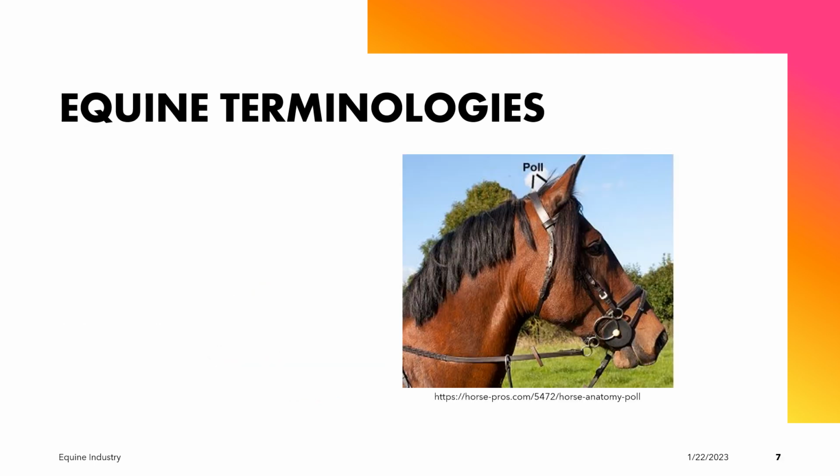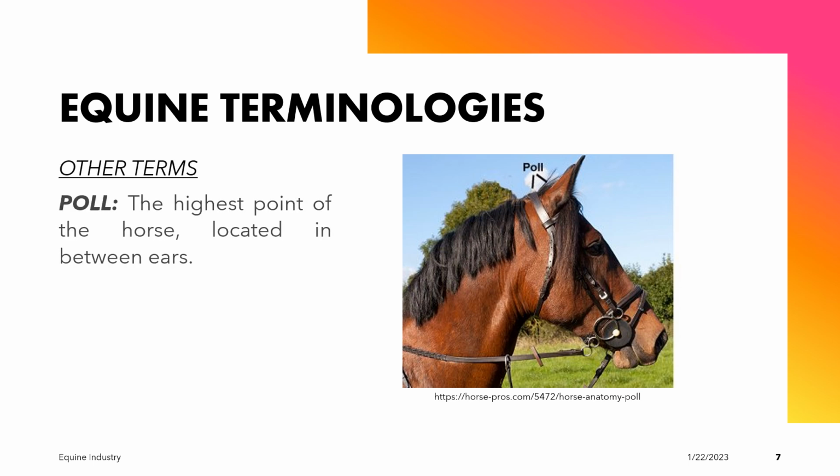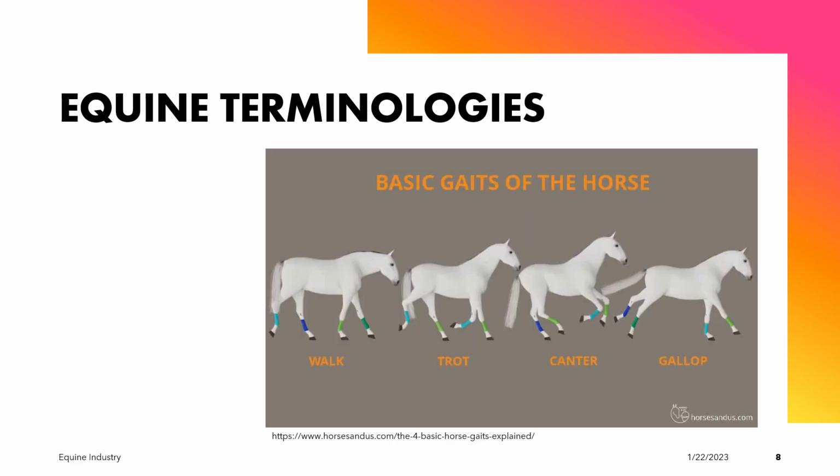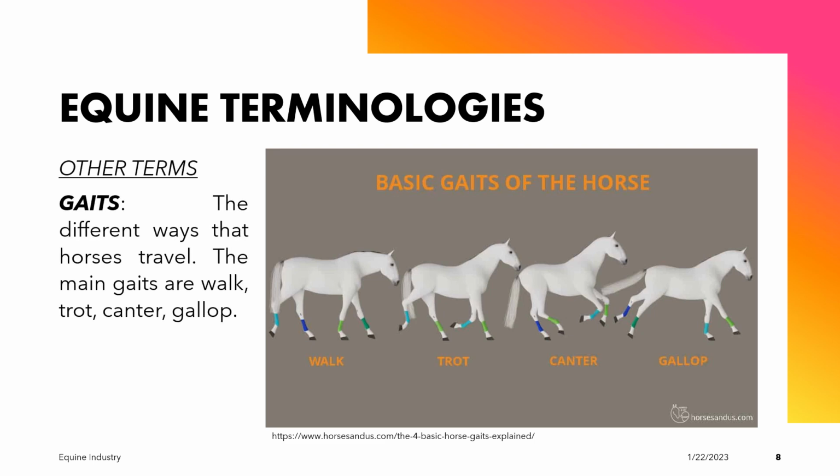Another important anatomical term for the horses is the poll. This is considered to be the highest point of the horse, as shown here. This is located in between the ears. Another important term in horses is the gait or gaits. When we say gait or gaits, these are the different ways that horses travel.